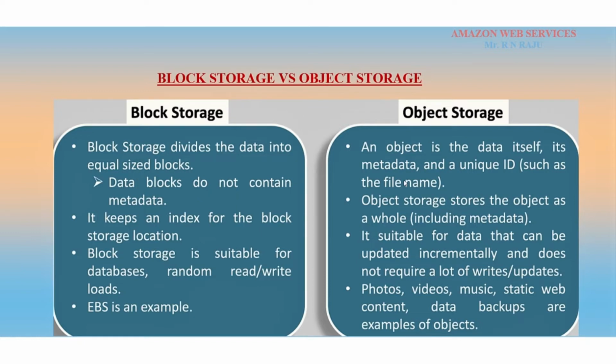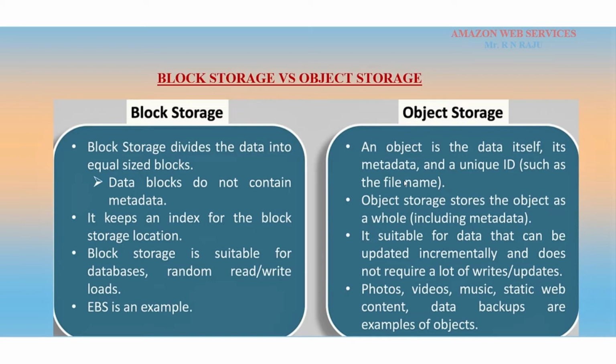Photos, videos, music, static web content and data backups are examples of objects. An object contains metadata information, and every object maintains one unique ID. Generally, one photo is an object, one text file is an object, one video is an object, one music file is an object, one data backup file is an object.